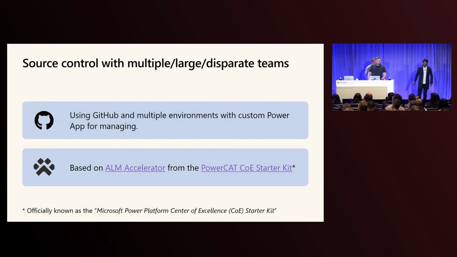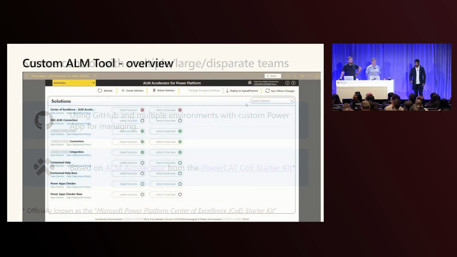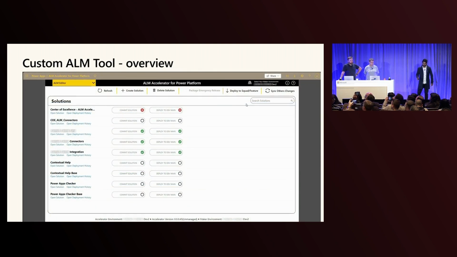So how did we approach this? We built a custom Power App to abstract away all of the developer practices so that makers don't have to learn Git. We use GitHub Actions in the back, wired through the Linux runners. We worked on the AM Accelerator as an open source tool and enhanced that. I'm just going to show you through what it actually looks like. So this screen talks about all of our solutions that we have got for our chatbot.